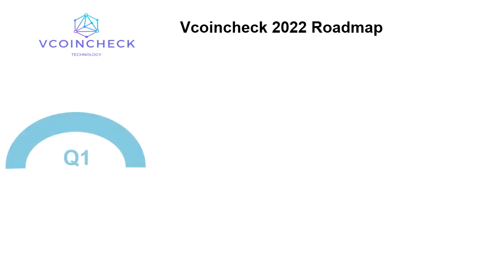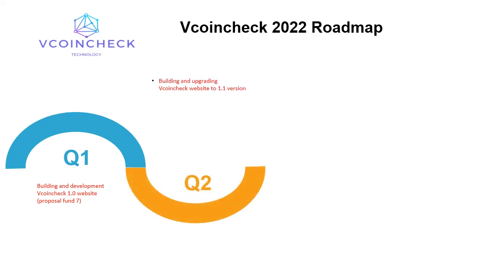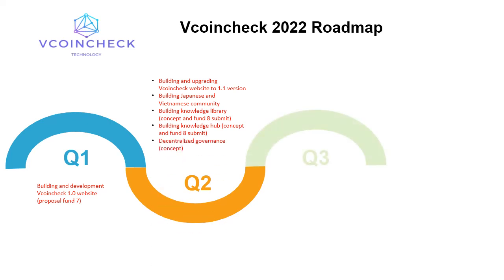Q1 2022: building and developing the VCoinCheck 1.0 website. Q2 2022: building and upgrading the VCoinCheck website to version 1.1, building the Japanese and Vietnamese community, building the knowledge library and knowledge hub, and the decentralized governance concept.